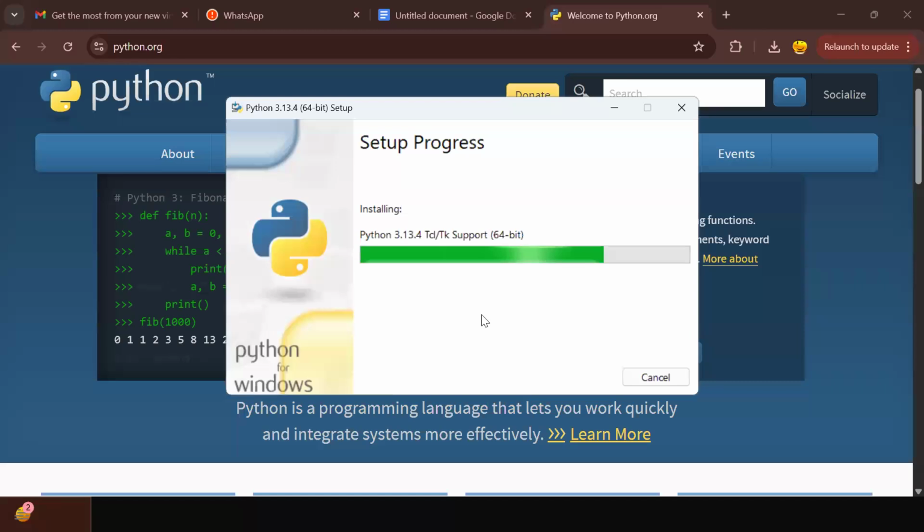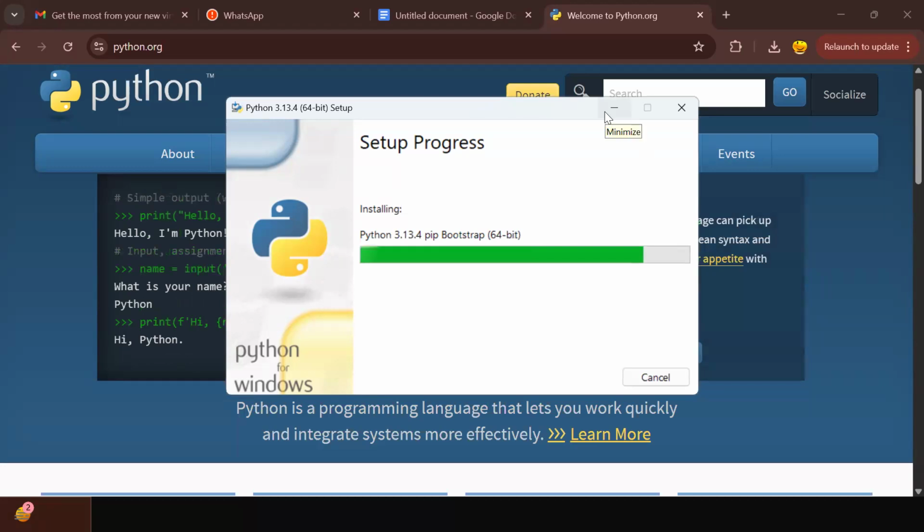Everybody please install this for your practice. I'll show you different ways to execute a Python program. Even without installing, we can practice it. It is taking a lot of time.